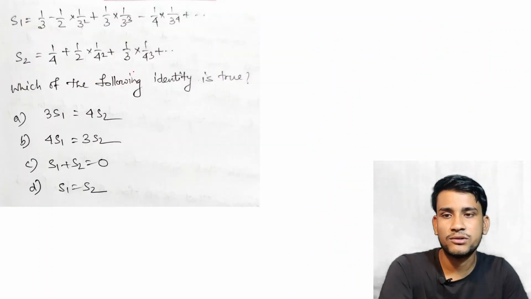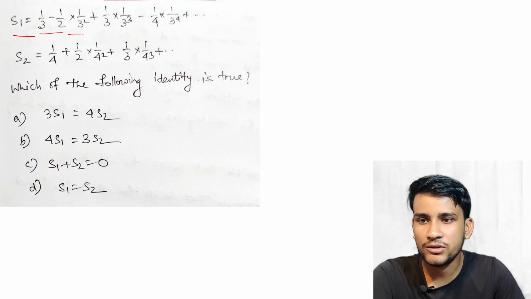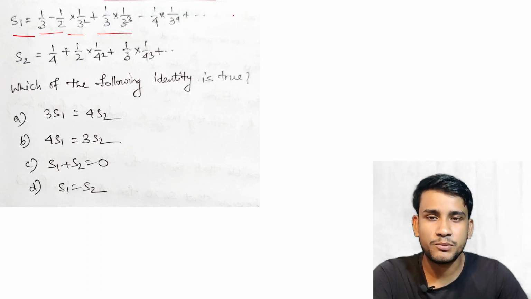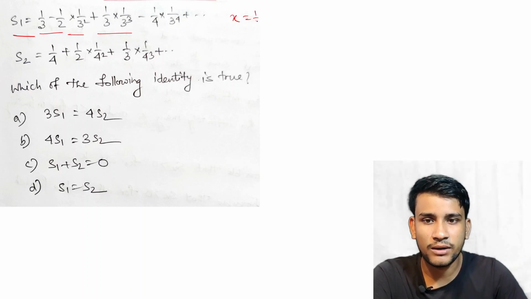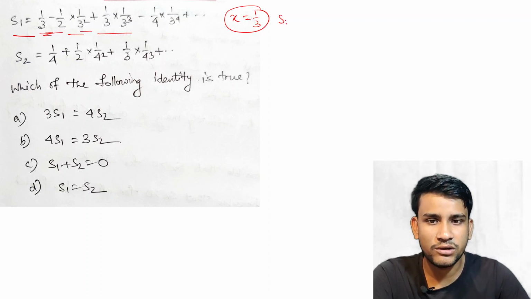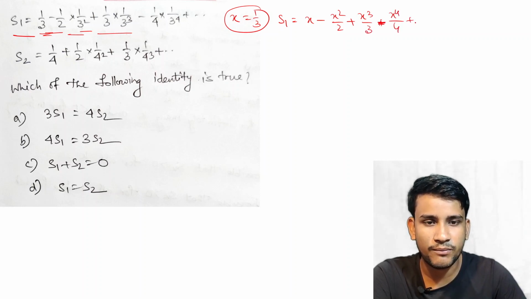Now going to the next question. S1 is given as 1 by 3 minus 1 by 2 into 1 by 3 square plus 1 by 3 into 1 by 3 cube, and so on. If we take x equal to 1 by 3, we can write S1 as x minus x square by 2 plus x cube by 3 minus x to the power 4 by 4, and so on.